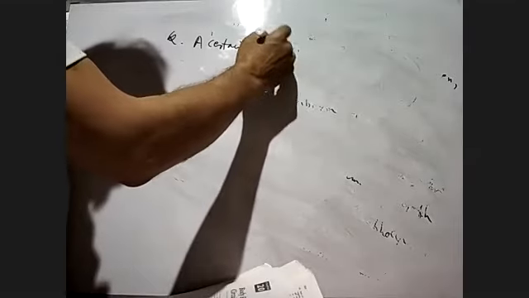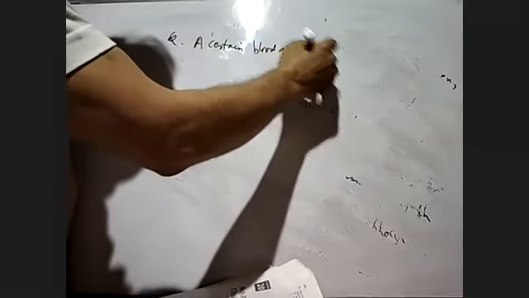A certain blood group, in bracket ABO. You have done blood groups last time.